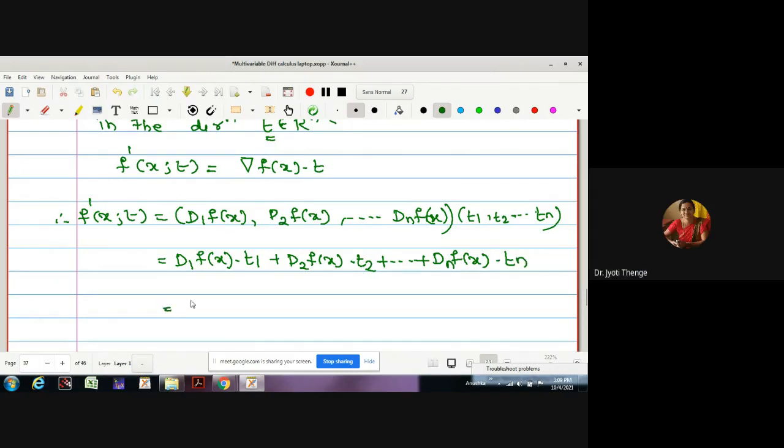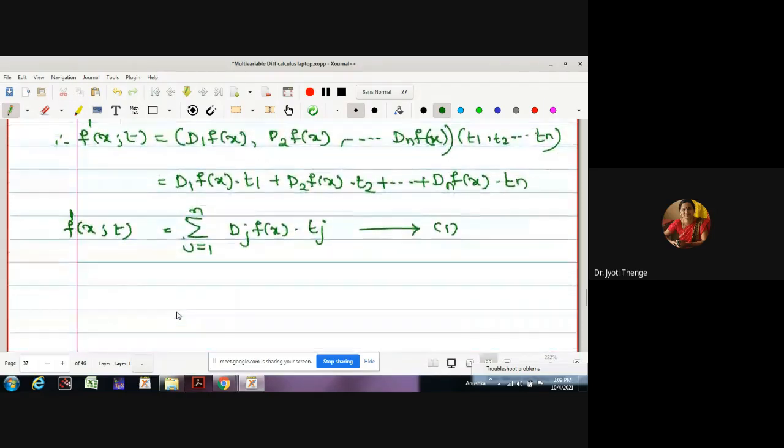Can I write it in this summation form as summation j equals 1 to n dj fx dot tj? Let me call it statement number 1. That is the first order directional derivative we were going to write in this form, summation dj fx dot tj.